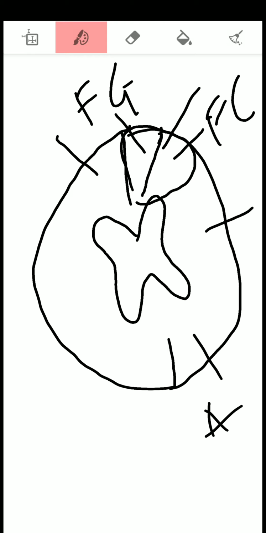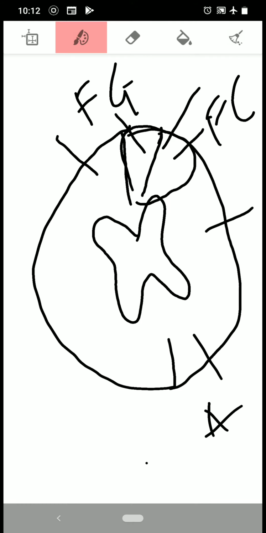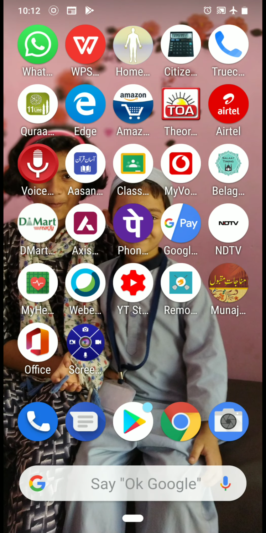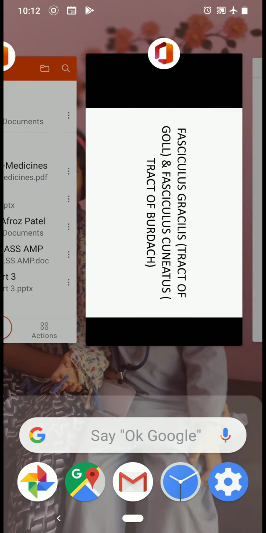The medial portion is called as fasciculus gracilis, and the lateral portion is called as fasciculus cuneatus. So this fasciculus gracilis and fasciculus cuneatus, that is the tract of Gall and tract of Burdach, they are situated here in this posterior white column of cervical and upper thoracic segments.